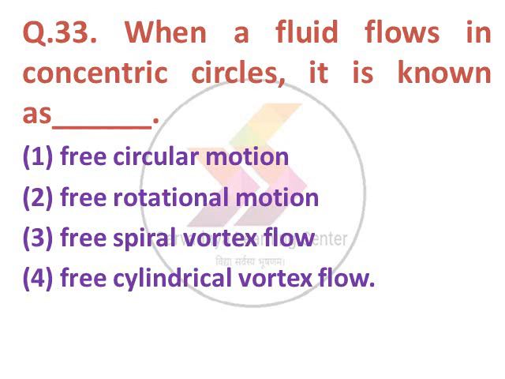Next question. When a fluid flows in a concentric circle, it is known as option 1 free circular motion, second free rotational motion, 3 free spiral vortex flow, option 4 free cylindrical vortex flow. The correct answer is option number 4, free cylindrical vortex flow.